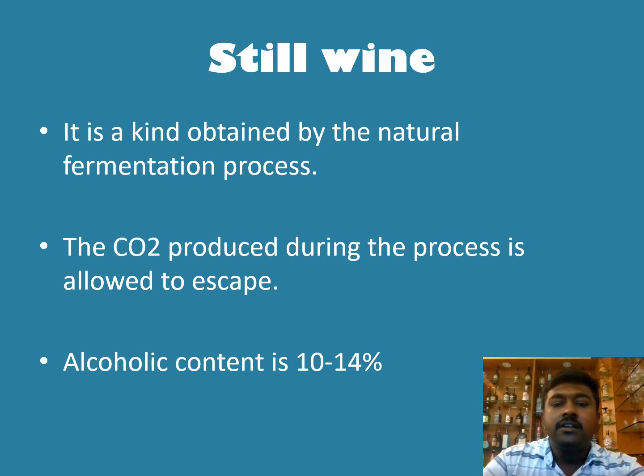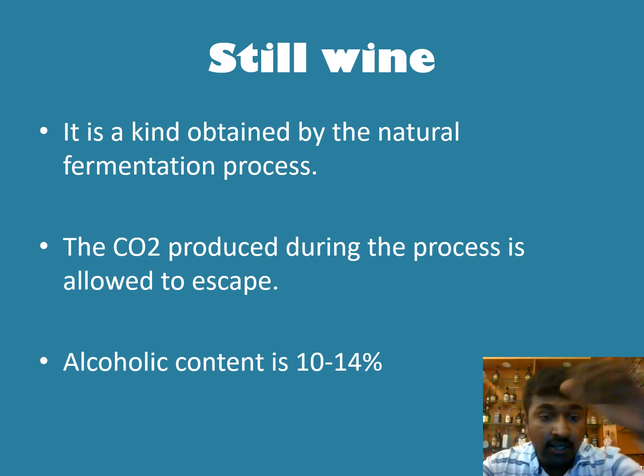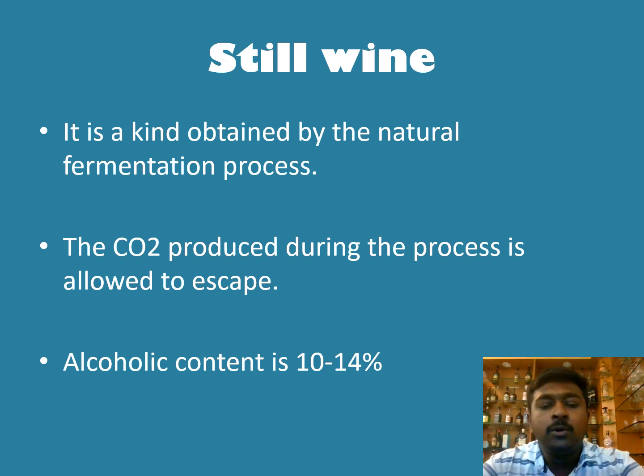Still wine. Still wine is a kind of wine obtained from the natural fermentation process. The CO2 produced during the process is allowed to escape. This is a normal table wine. Still wine is also known as table wine. This is the wine produced with the natural fermentation process. How the fermentation process works I explained before; if we follow the same steps, we will get still wine. Normally the alcoholic content for still wine is from 10% to 14%.